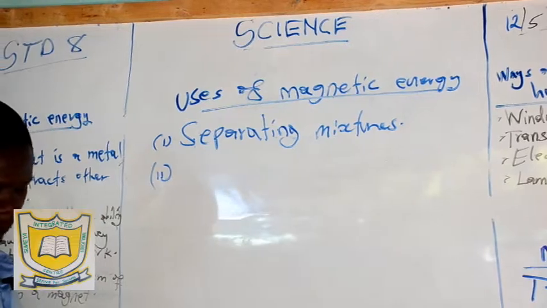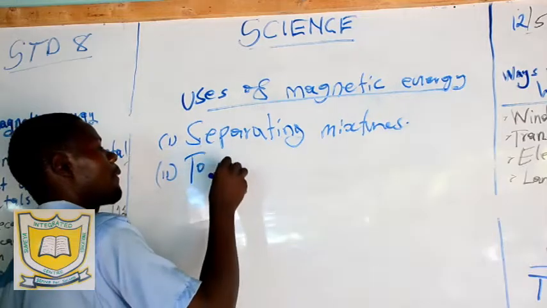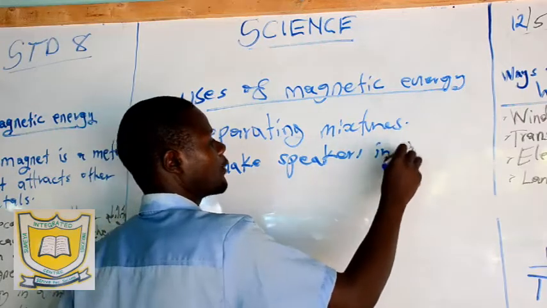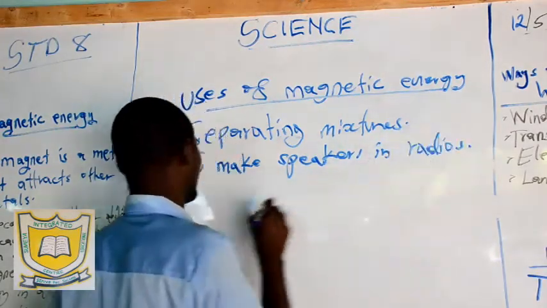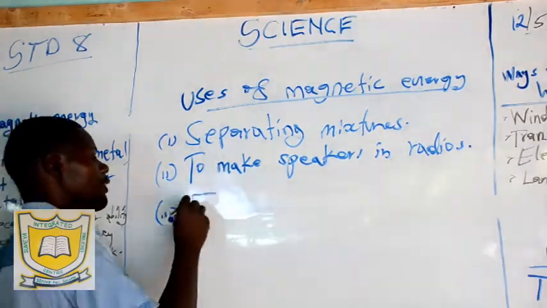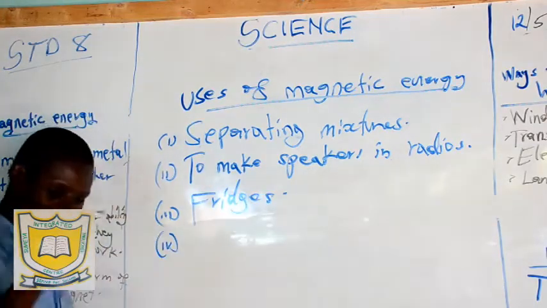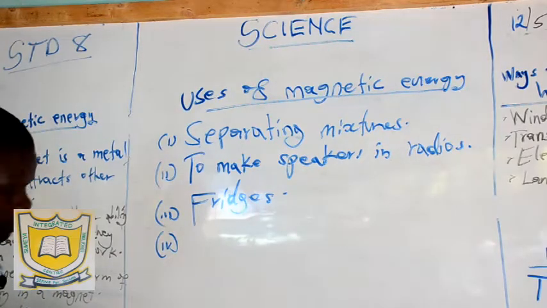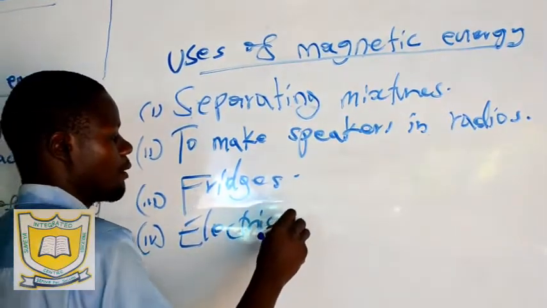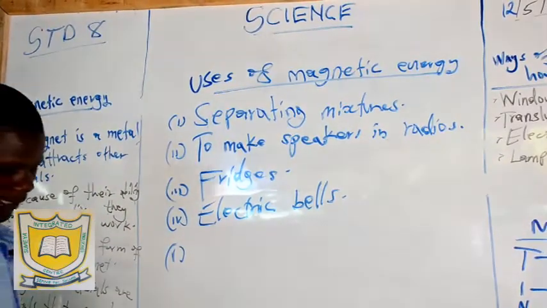Number two, in speakers of radios, it is used to make speakers in radios. Number three, it is used in fridges. The magnets are also used in fridges. Number four, to make electric bells. And lastly, in making telegraphs.